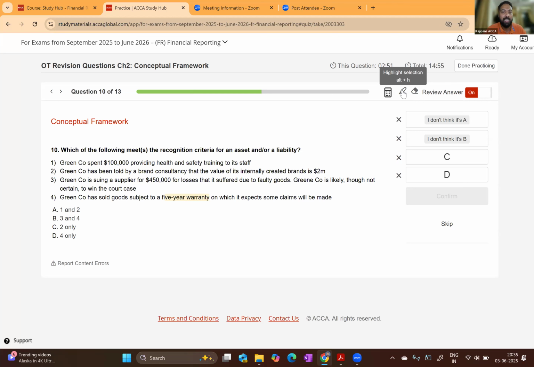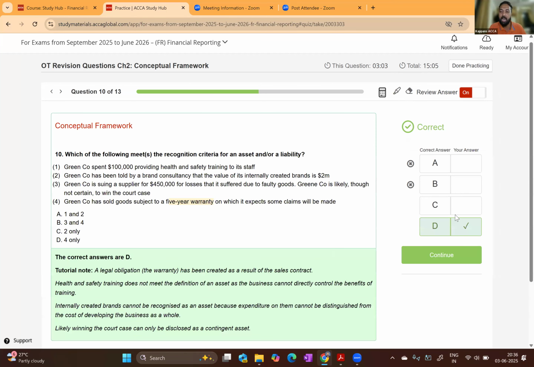So which of the following is an asset? There is no asset, or a liability. Yes, definitely there's a liability. That's the fourth one, the warranty provision. Provision is a liability. So option D would be the answer. The warranty provision is a liability.